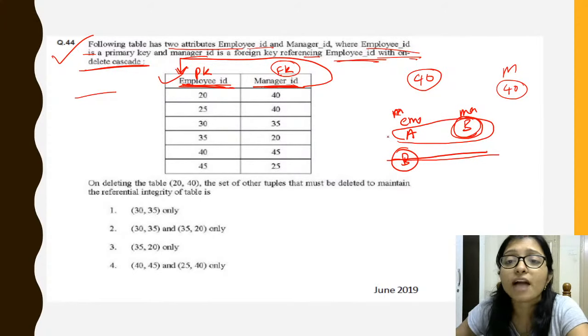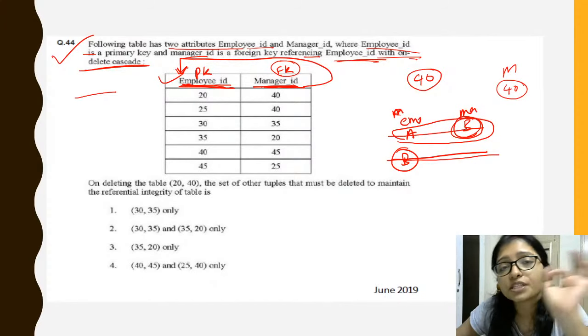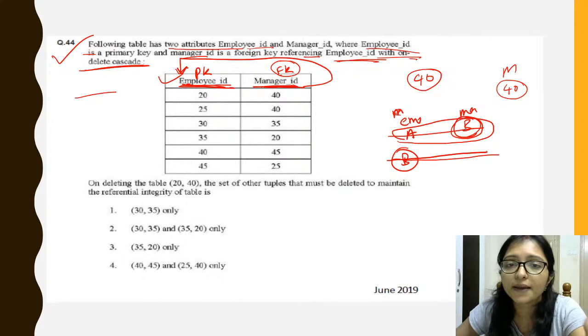So definitely we have to delete that data also, right? That is the concept: what you are referencing, if it does not exist, then that also has to be deleted, right?